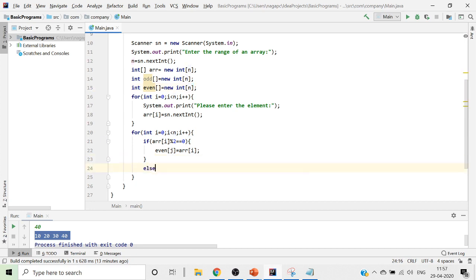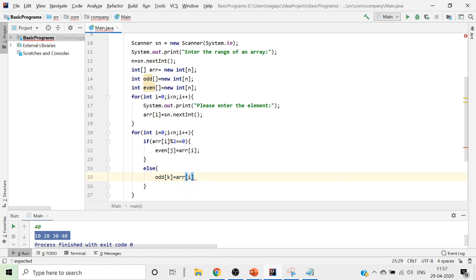Now we just come here to create the odd array. ऐसा हमारा even array create हो जाता है. अभी odd array create करने के लिए इसके अंदर हम लोग लिखते हैं odd of k is equal to your array of i.